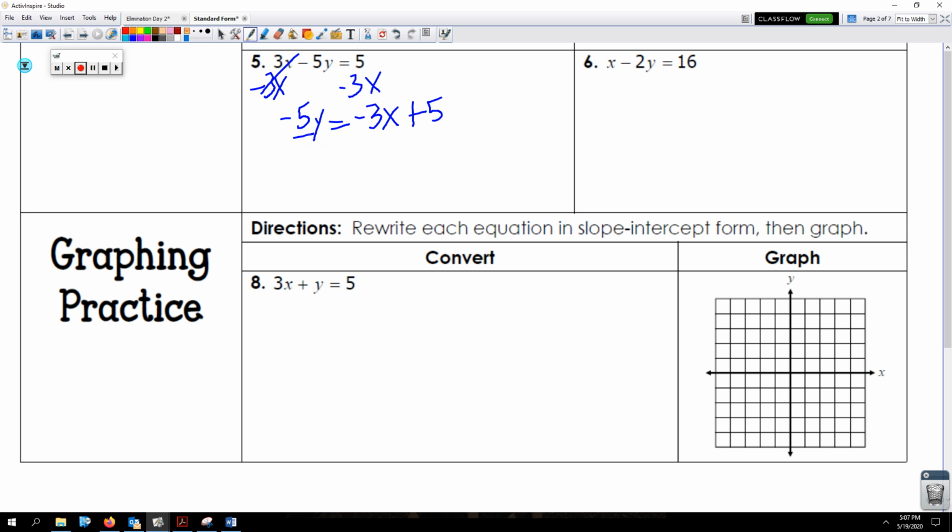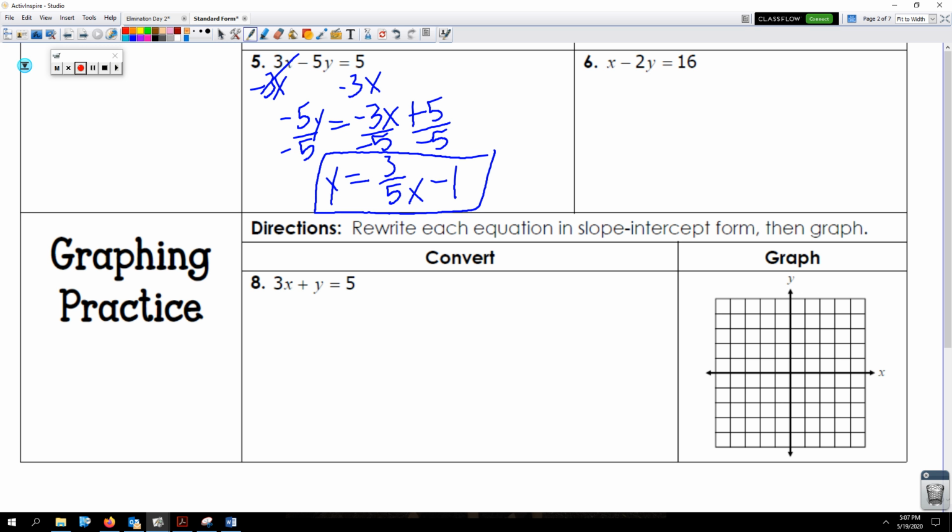Now I need to divide all the terms by the number in front of y. Now this number is negative 5. Divide everybody. And I get y equals, remember, a negative divided by a negative is a positive, so positive 3 over 5 x. Positive 5 divided by negative 5 is negative 1. There it is.